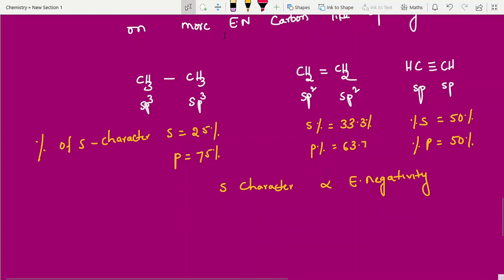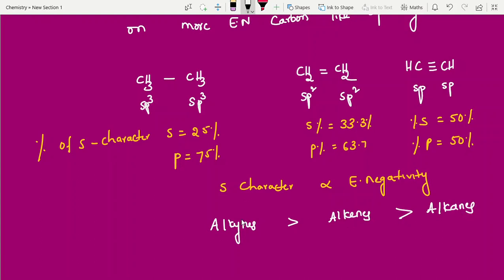So finally, who is more electronegative, students? Alkynes are more electronegative, and afterwards alkenes, afterwards alkanes. But more electronegative character means what is a suitable charge? Negative. But for vinyl carbocation, what have we written? Positive. That is not suitable. Not suitable means it will not exist. It will not exist means less stable. Clear? This is the electronegativity order.